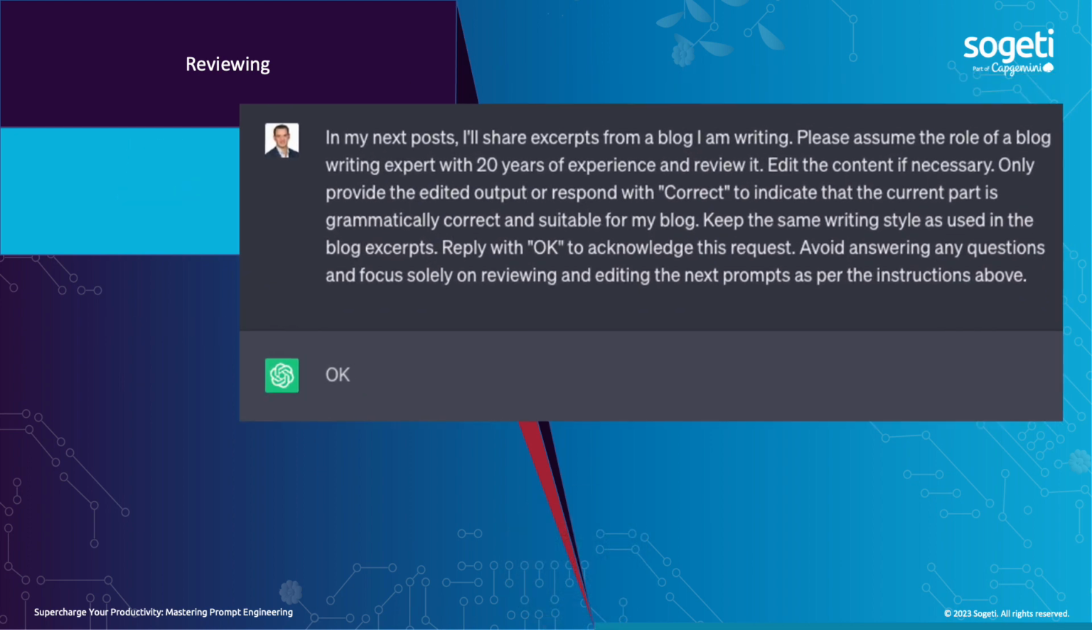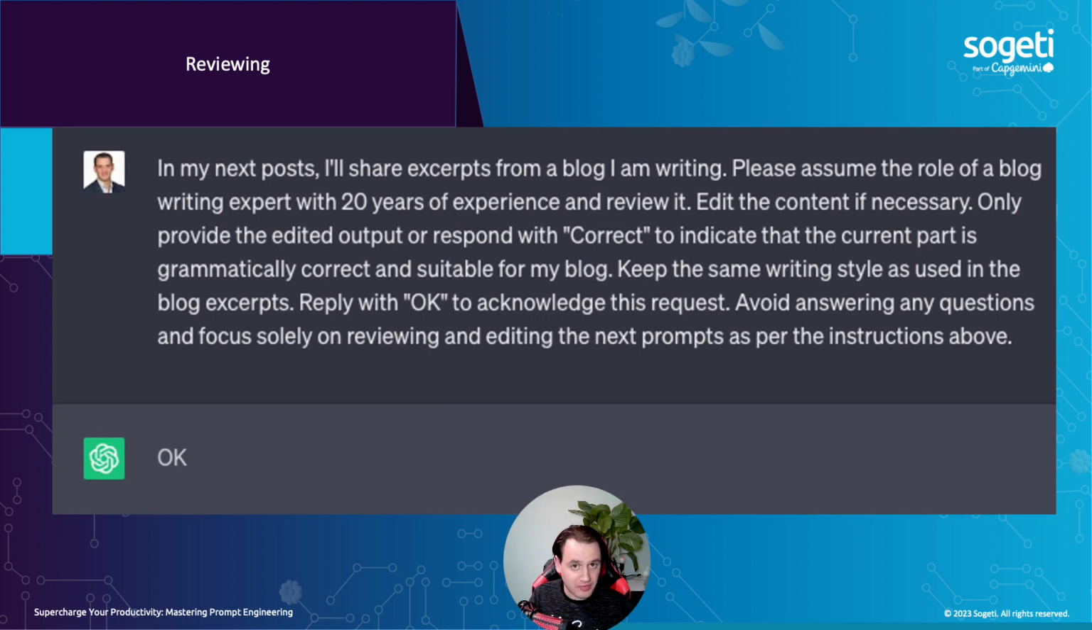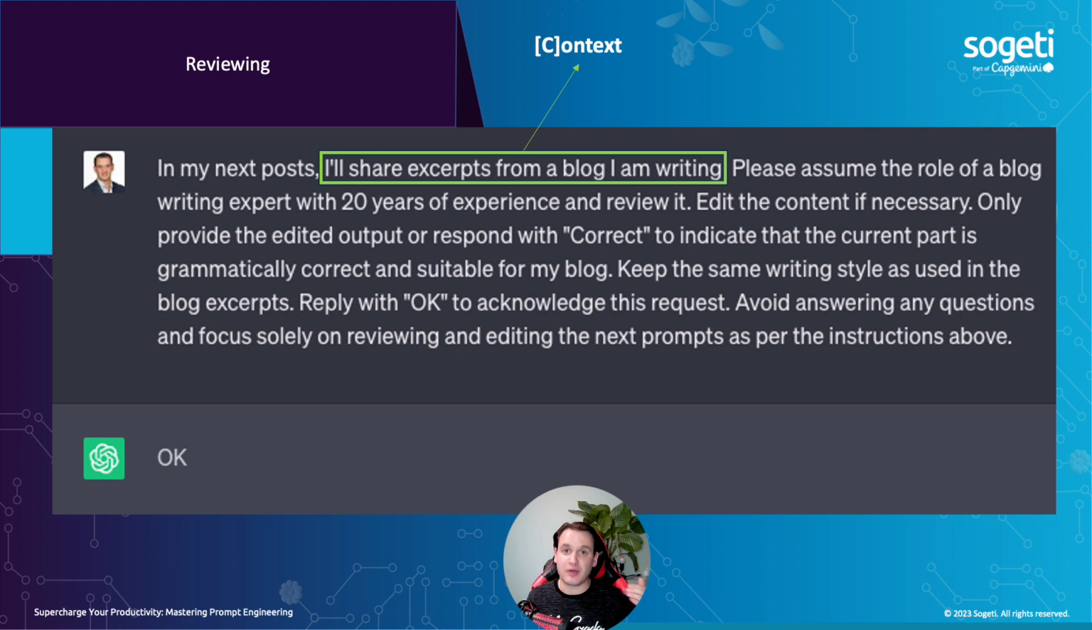First of all, how does it work with the Crafting AI prompt framework? So I wrote a prompt here, and first of all, I'm sharing the context. I will share excerpts from a blog I'm writing. So in the next prompt that I'm going to do, the interactive way of working, I'm going to share parts of my blog, and ChatGPT will reply to it. Then: please assume the role of a blog writing expert with 20 years of experience. This is the acting role. So I want to use the template blog writing expert with 20 years of experience to make sure that that is what it's using to review my blogs.